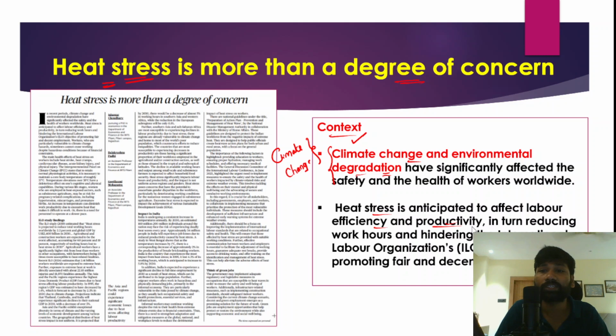In turn, when productivity and efficiency are reduced, it would reduce work hours and further hinder their overall productivity. As per the International Labour Organization, the objective is to promote fair and decent employment for all.